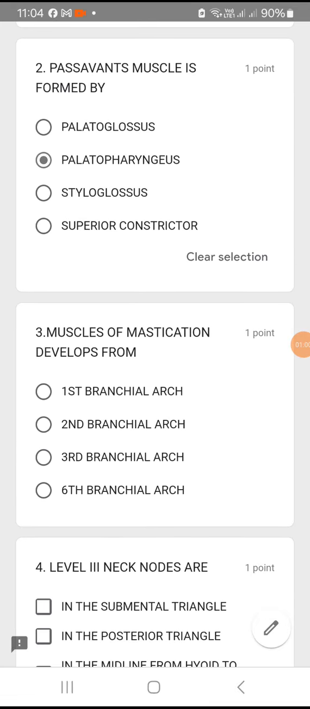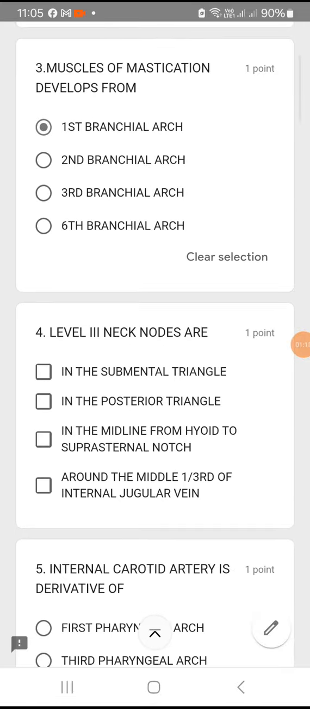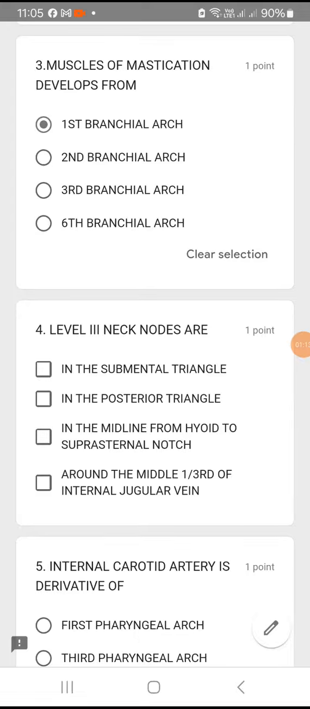Muscles of mastication develop from which arch? First, second, third or sixth? Muscles of mastication always develop from the first branchial arch. Option A. Coming on to fourth question.